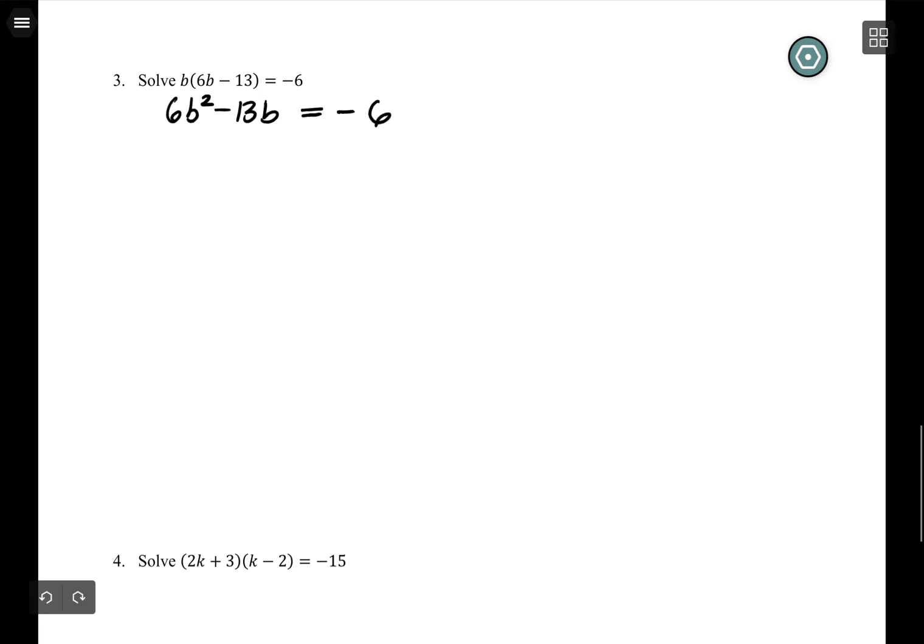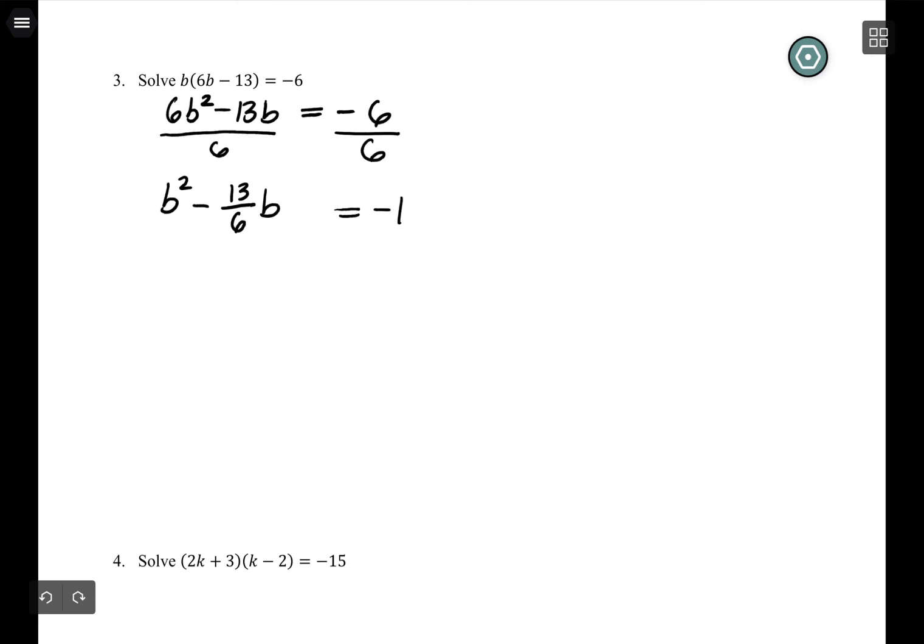And I do kind of like that my first step is really done for me, where I isolate the b squared and the b. So I can jump right to my second step, which is, before I complete the square, I have to make sure there's a 1 in front of the b squared. So I divide out that 6. Whatever you do to the left, make sure you do it to the right. And I get b squared minus 13 over 6 b, that looks horrible, equals negative 1.